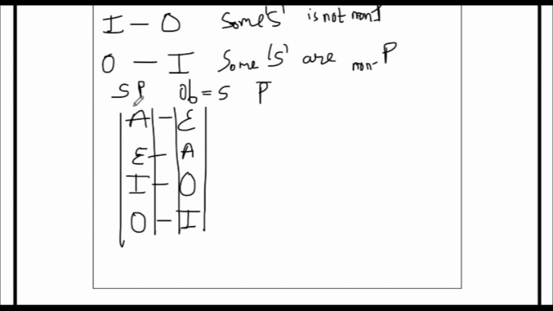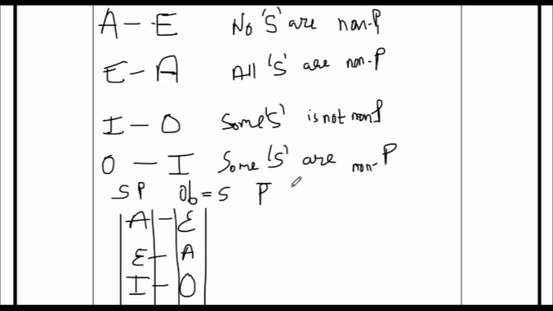O is the original type. If you want to do obverse of the O, we have to move it to the I type, and the subject will remain the same and the predicate will be replaced by its complement. So I have explained in great detail how to do obverse.